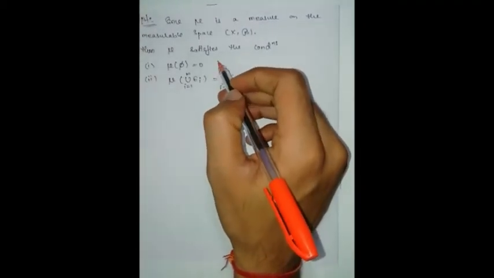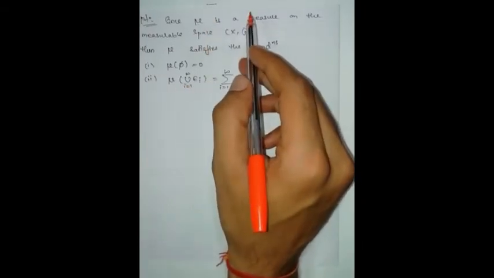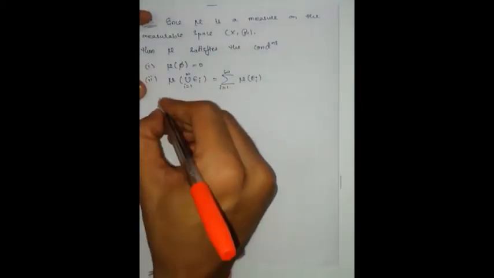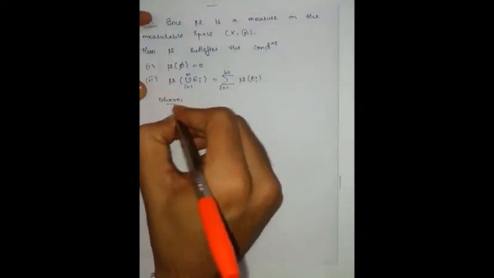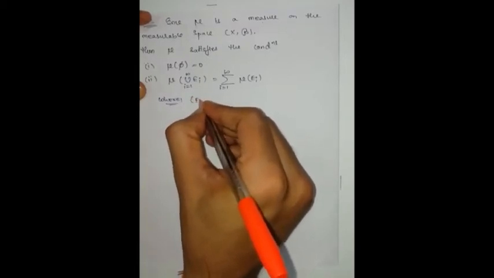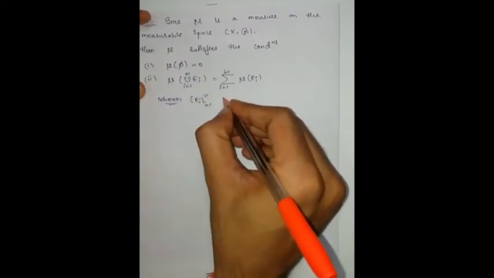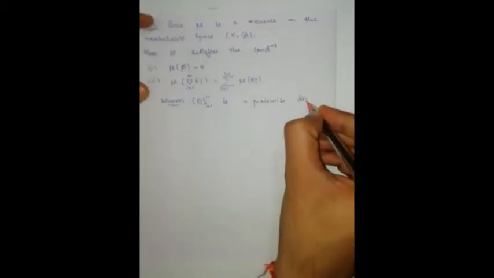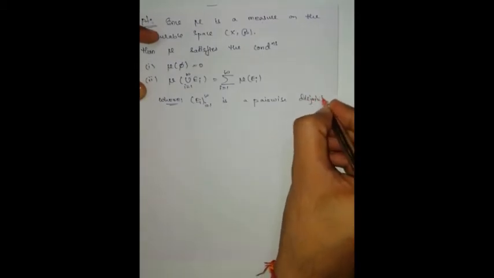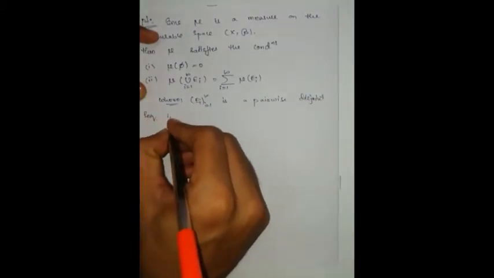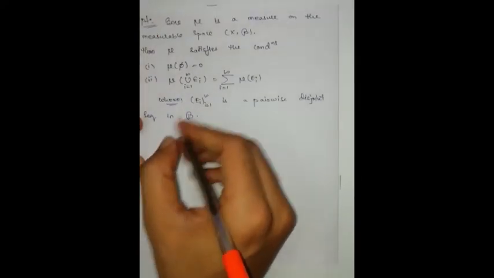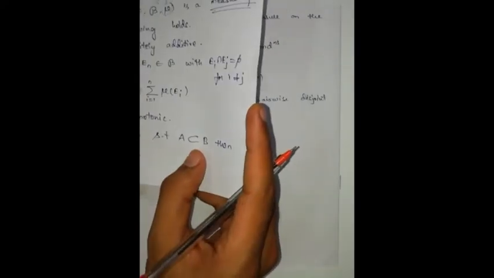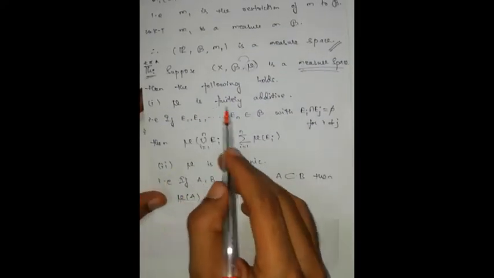These two are the conditions of a measure, where Ei, i equals 1 to infinity, is a pairwise disjoint sequence in script B.